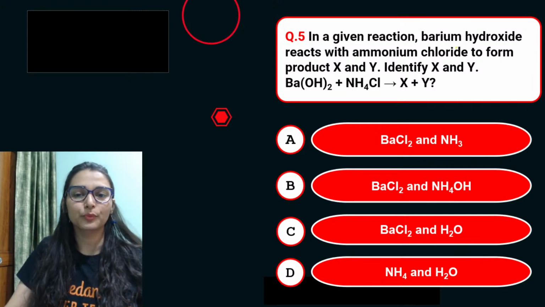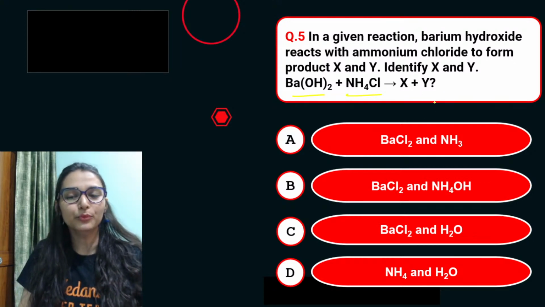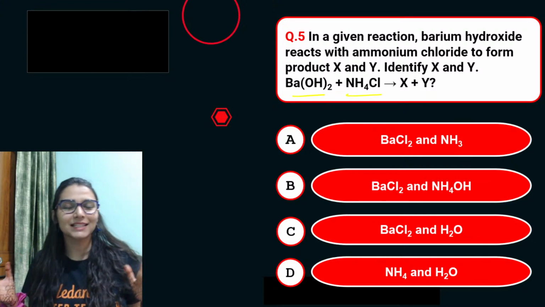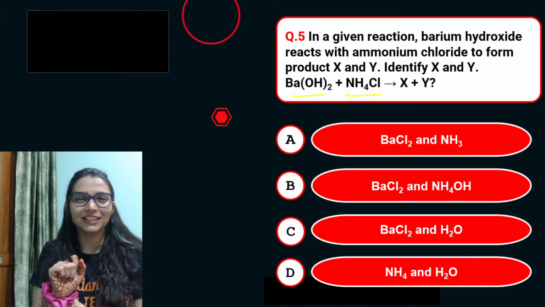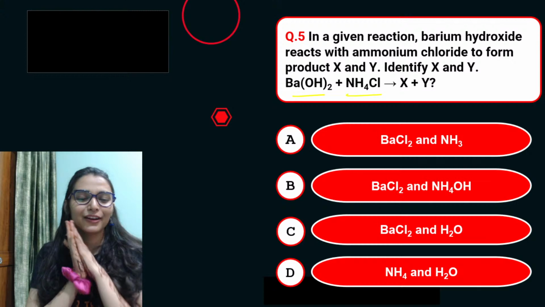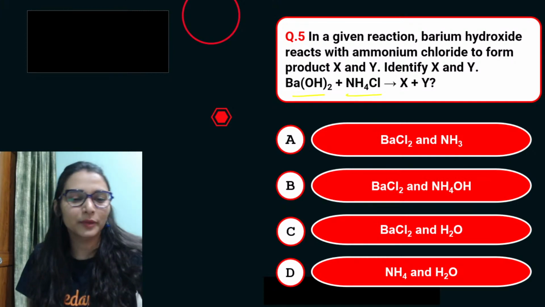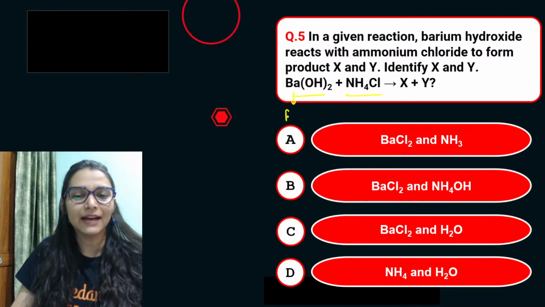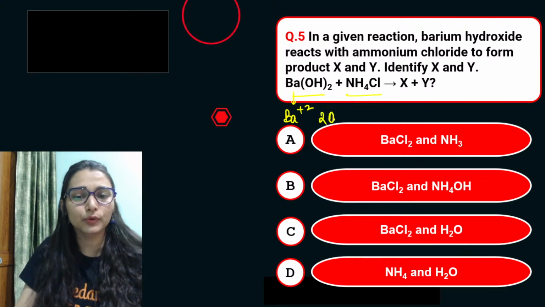In a given reaction, barium hydroxide reacts with ammonium chloride to form product X and Y. You have to identify X and Y. Everybody, that's your favorite reaction, isn't it? DD reaction, DD. I see a lot of A in the answers in the chat box. Very good, very good. So you people are so smart. Yes, that's right. So if you exchange the ions, barium is having a charge of +2. Okay, hydroxide mein we have 2 OH ions.